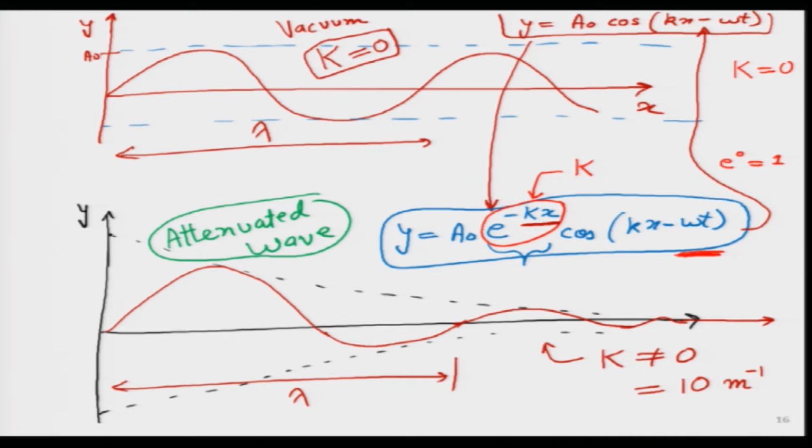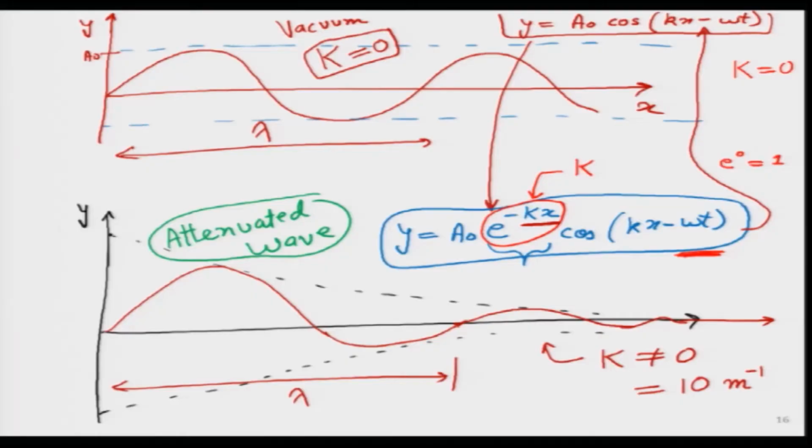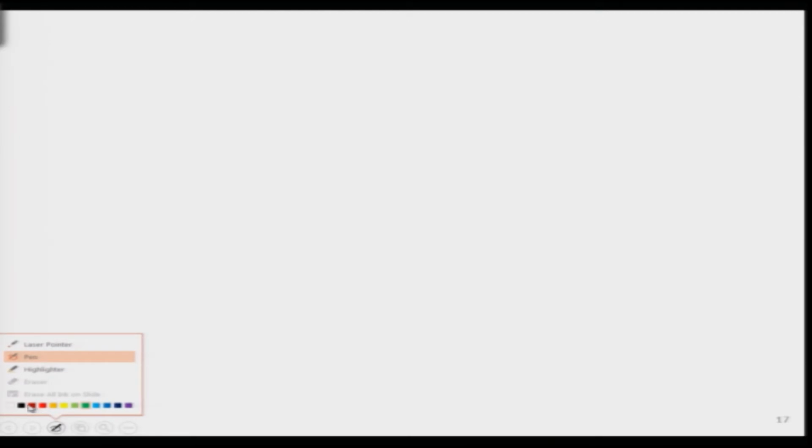Believe it or not, one of the explanations that we can give for why the sun appears red in the evening or in the morning is that most of the blue portion or the green portion is significantly scattered or absorbed by the atmosphere, which means its intensity or its amplitude gets attenuated, but the red component coming from the sun does not get attenuated that much. So, this thing we can actually make use of in our daily life as well. This was just a small concept I wanted to share with students.